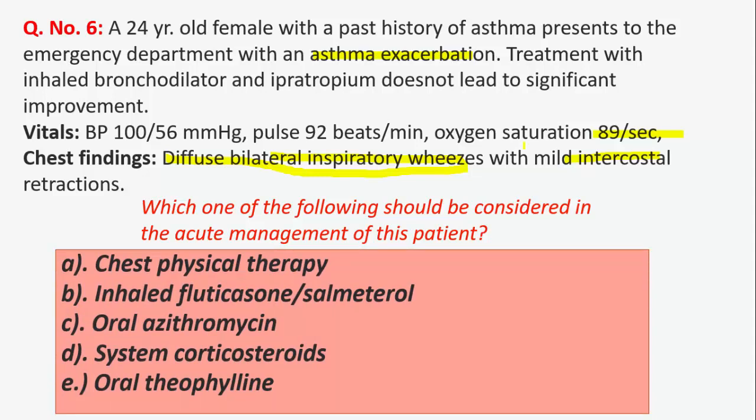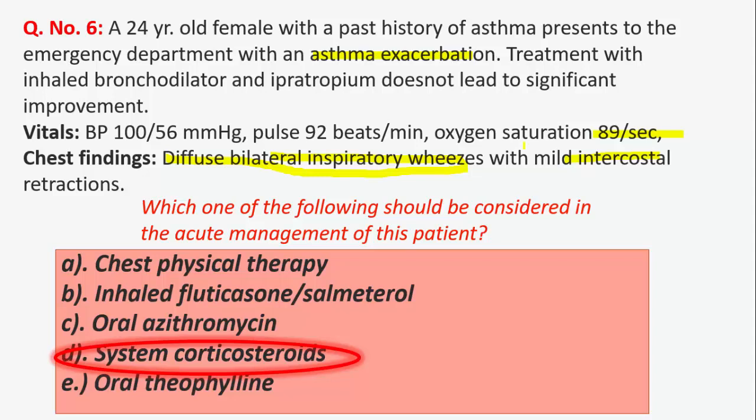So here the answer will be systemic corticosteroids. Hospital management of acute exacerbations of asthma should include inhaled short-acting bronchodilators in all patients, but systemic corticosteroids are recommended for all patients admitted to the hospital, and the efficacy of oral prednisone and intravenous methylprednisolone is shown to be equivalent. Oxygen should also be considered in most patients, and antibiotics are not recommended in the treatment of asthma exacerbation unless there is a comorbid infection.